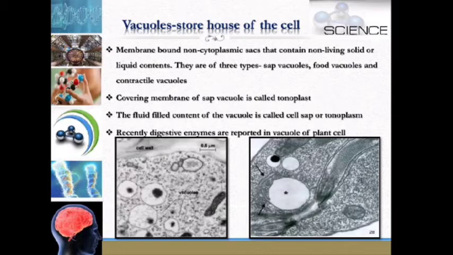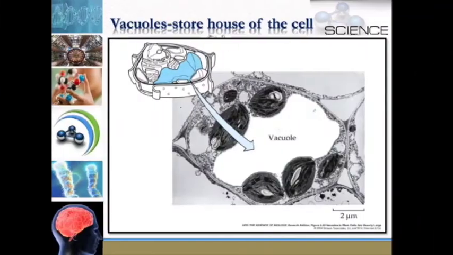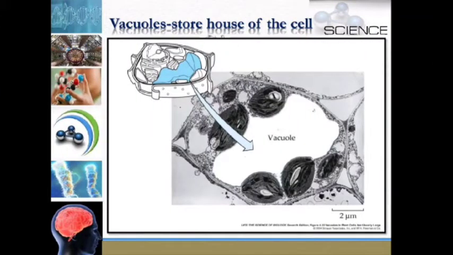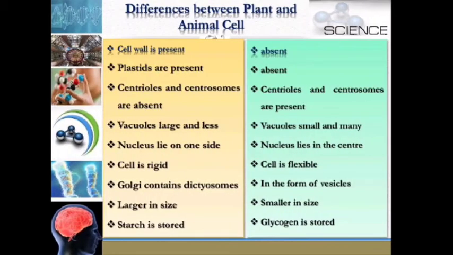Recently, some digestive enzymes are reported in the vacuole of plant cells. You can look at the structure of a vacuole here. So you are learning the differences between plant cell and animal cell.